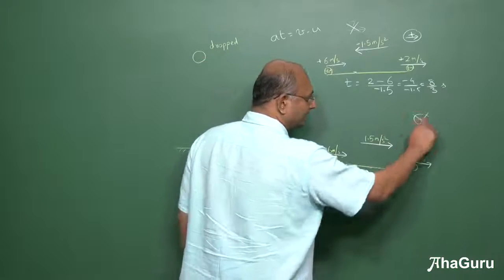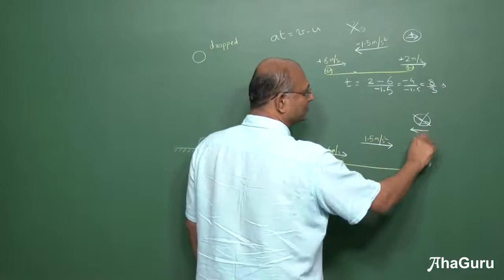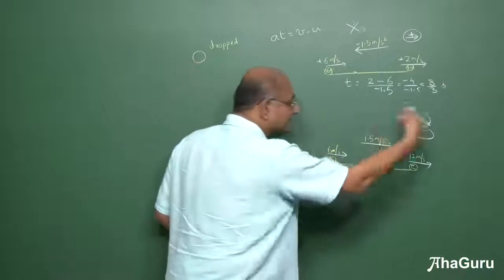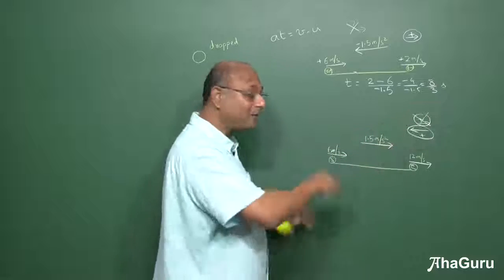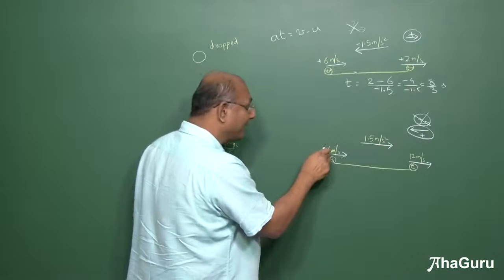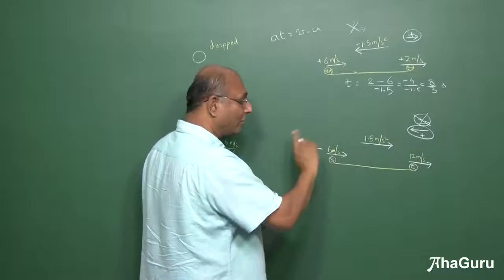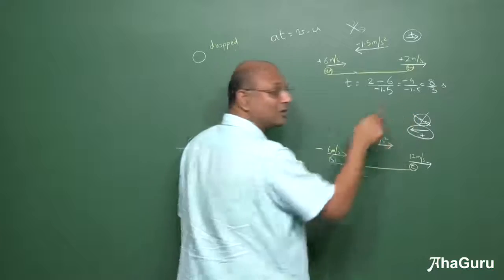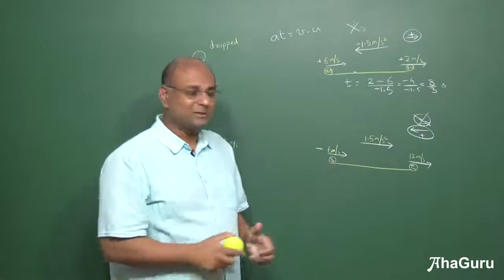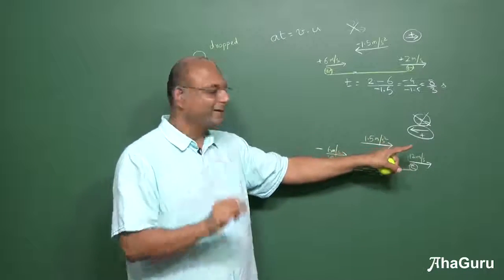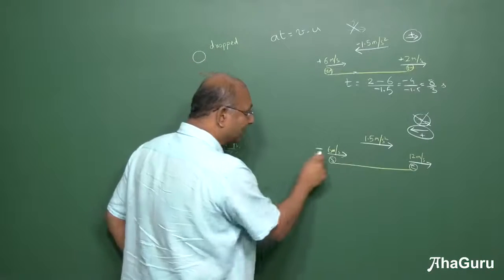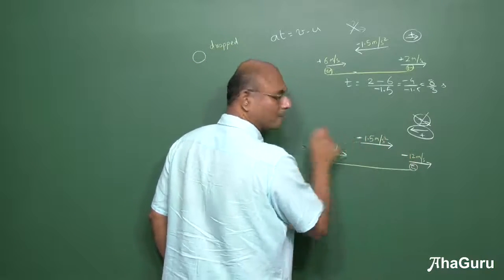Okay? Now just so that I can confuse you, I am going to choose this as positive. It's my choice. You may want to do the problem with that, but right now I will choose this as positive. So now what is this? Minus 6. Why is it minus? Not because its direction has changed, but because I chose the positive as being this direction. It's my choice. I can choose what I want as positive. We won't usually do it. Bad idea. We'll always choose that. But you can if you want to. Let us solve the problem by choosing it like this.